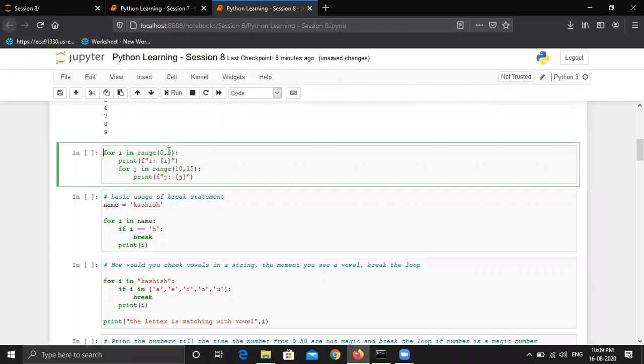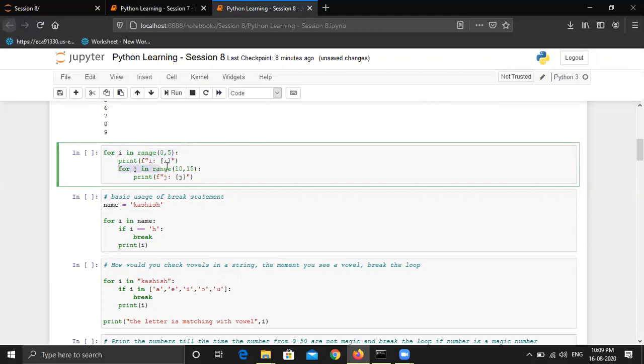So for i in range 0 to 5, what does it mean? It will fetch the values in the range from 0 to 4. It will exclude the 5, which is the stop position. So the values will be 0, 1, 2, 3, and 4. And then it will print i, which is the value 0. In the first iteration, i will hold the value of 0 and it will print i colon 0. And then I have used one more loop inside this outer loop.